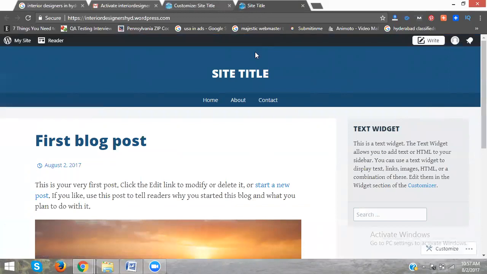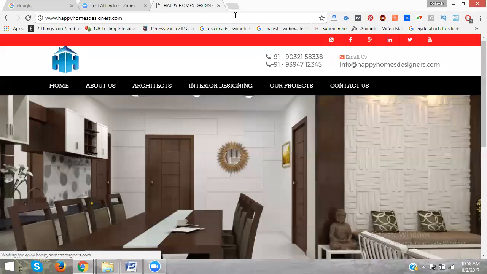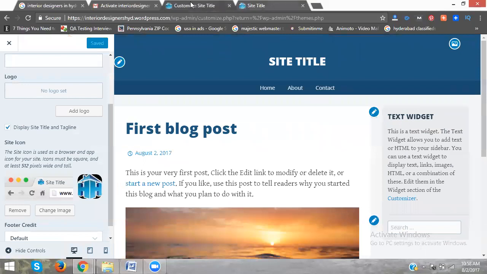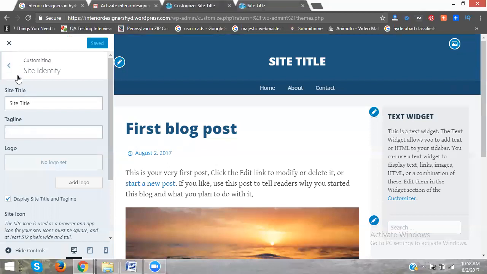Now next question. How to change the site title? How to change the site title and add a website logo? Okay. Now here just go to the same WordPress dashboard. The option is called appearance. Appearance will have customize. In customize, the same site identity. In this site identity, the site title will be there.